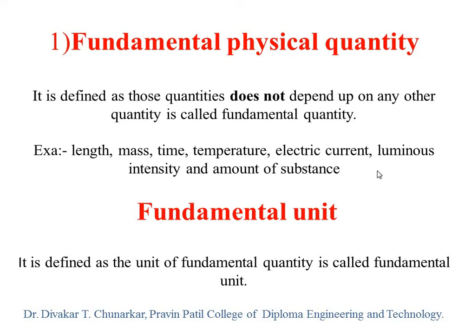So the unit of length, centimeter and meter, does not depend on any other unit, and therefore this quantity also does not depend on any other quantity. So our definition: those quantities that do not depend on any other quantity are called fundamental quantities. For example, length, mass, time, temperature, electric current, luminous intensity and amount of substance. Here is length; the unit of length is meter and centimeter. The unit of mass is kg or gram.